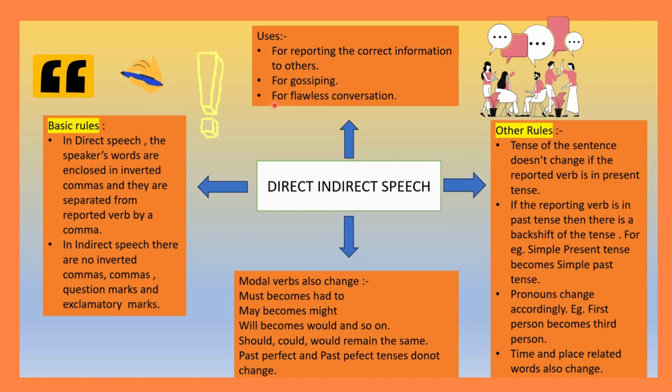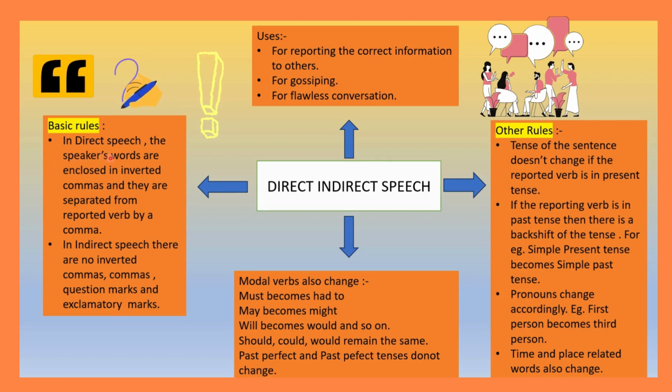And third is for flawless conversation. When two people are talking with each other, telling about something, a third person who is not present there, a flawless conversation takes place only when we know how to use direct indirect speech correctly. That's why it's very important to learn this topic. Now let's have a look at the basic rules.